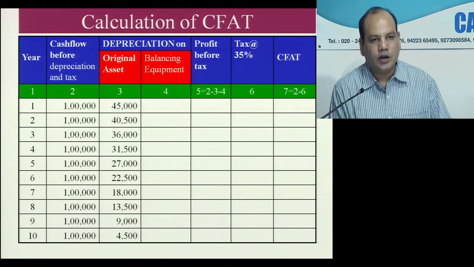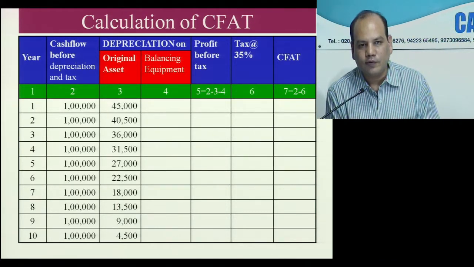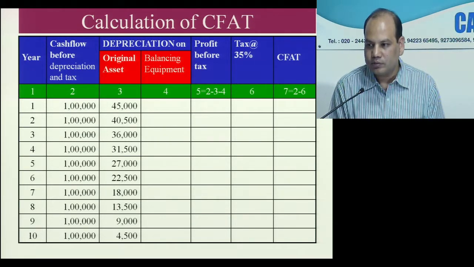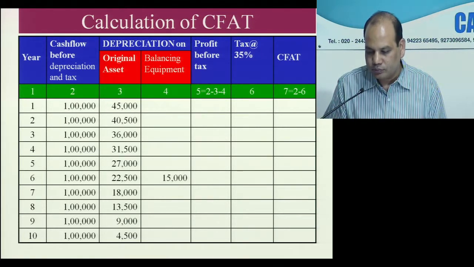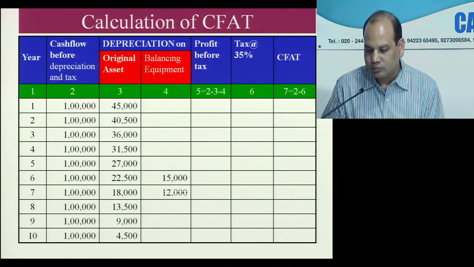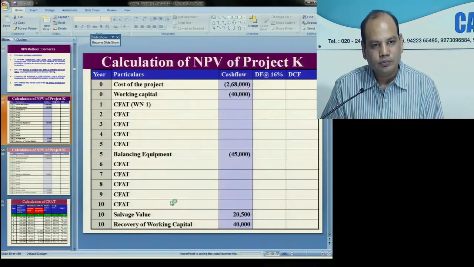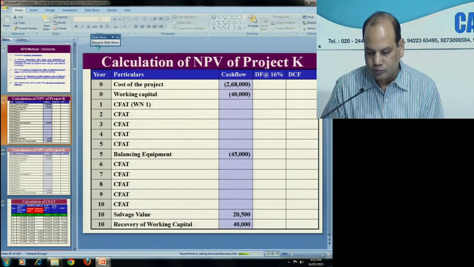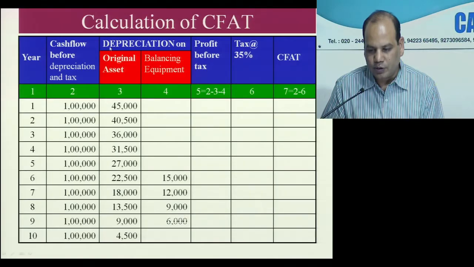45,000 should be apportioned in the ratio of 5 is to 4 is to 3 is to 2 is to 1. 45,000 into 5 by 15, 15,000. 45,000 into 4 by 15 is 12,000. Once you understand the trend, then you follow it. Next year would be 9,000, then 6,000, then 3,000. 9,000, 6,000, 3,000.